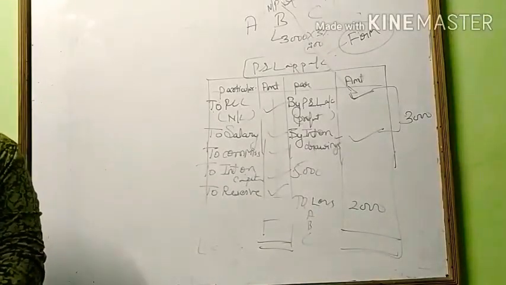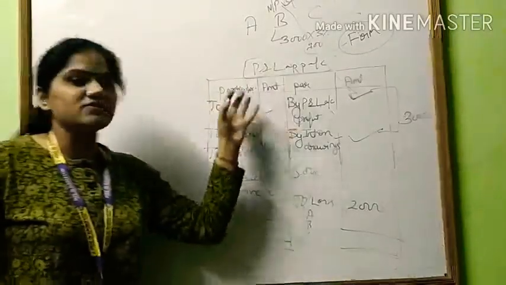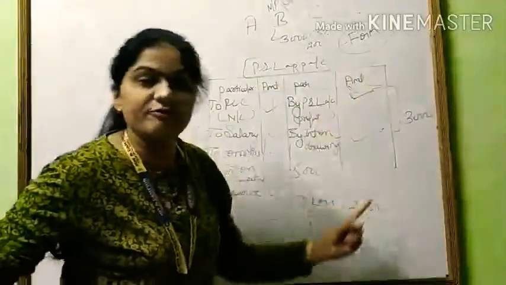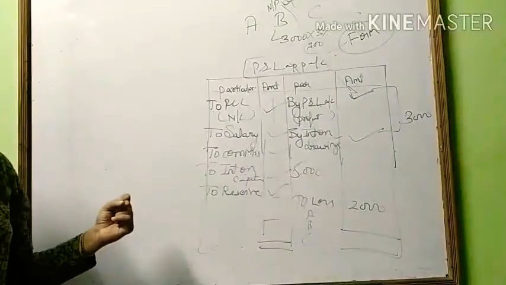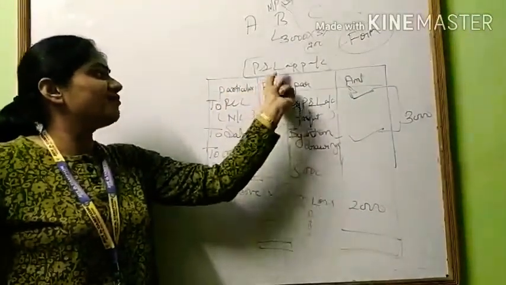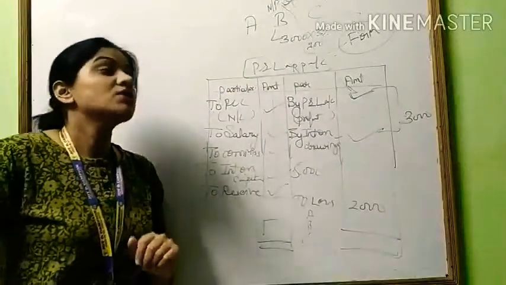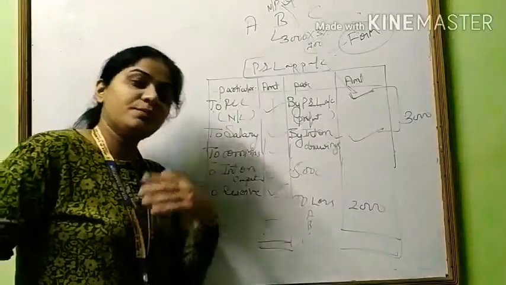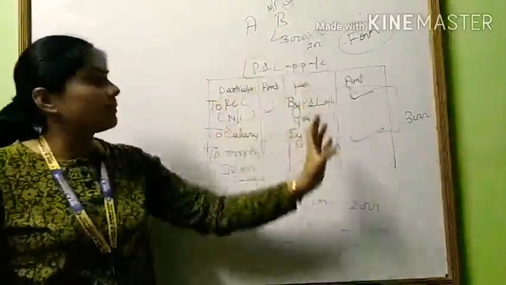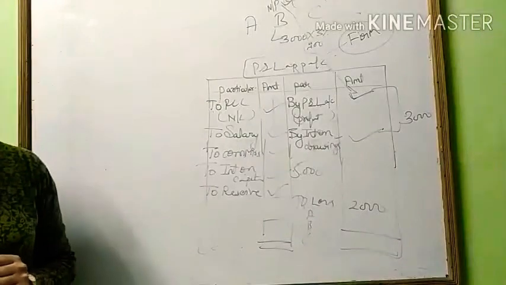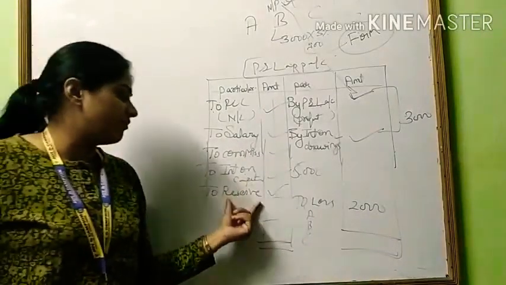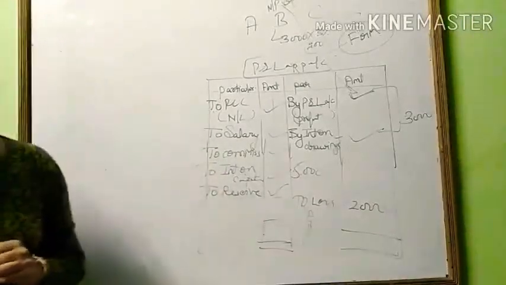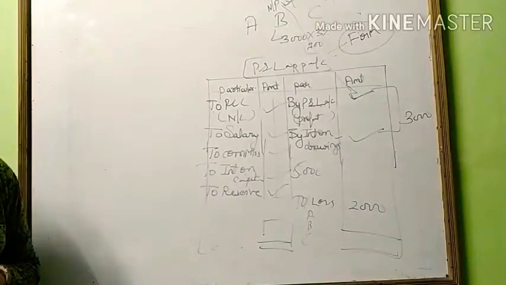Now we are discussing some general entries. Firstly, we discuss some features of the profit and loss appropriation account. The first feature is that it is the extension of the profit and loss account. Second feature, it is prepared only by partnership firms, not by the sole owner or sole proprietorship. In a sole proprietorship, a profit and loss account is prepared. In a partnership, a profit and loss appropriation account is prepared. It shows the appropriation of net profit or net loss in the accounting year. It is prepared for one accounting year. Entries in this account are passed giving effect to the partnership deed.